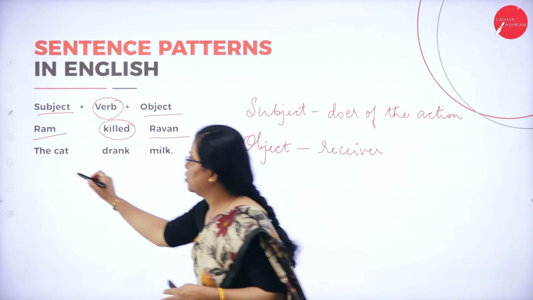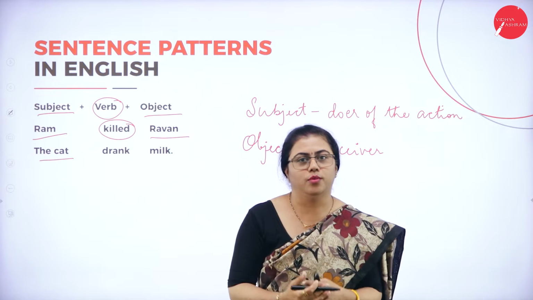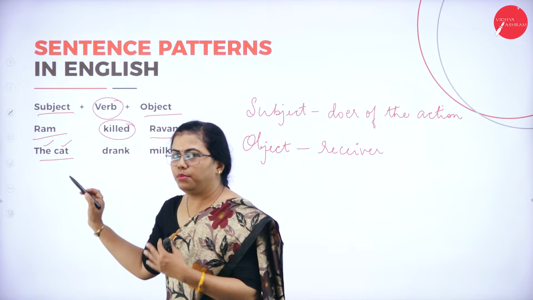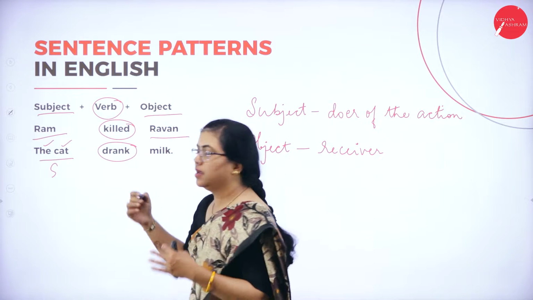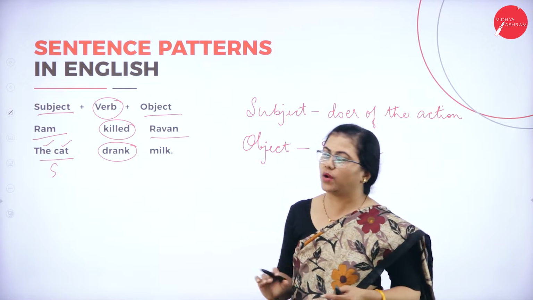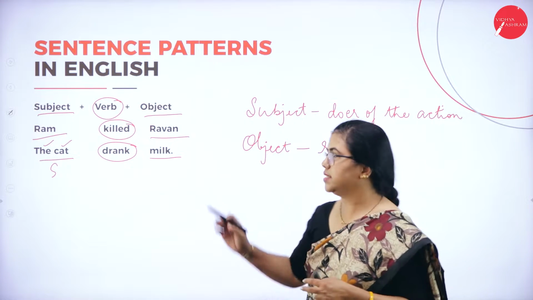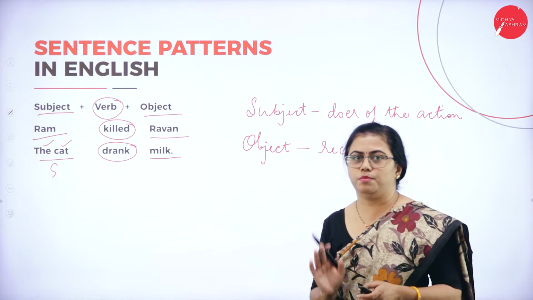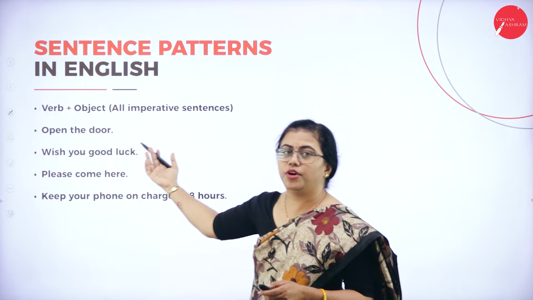Similarly here, the cat. Here the subject can be a phrase. Phrase means more than one word. So the cat, an article is added and a noun is added. It can be a phrase also. So this is the subject. Drank is the past tense of the verb. That's fine. Past tense, present tense, anything is fine. A verb has to be there. Then the object: some action is happening on the milk. So that is the object. So this is the basic sentence pattern of English: subject, verb and object.